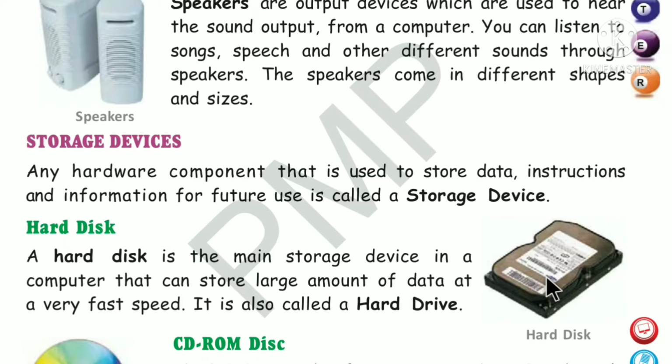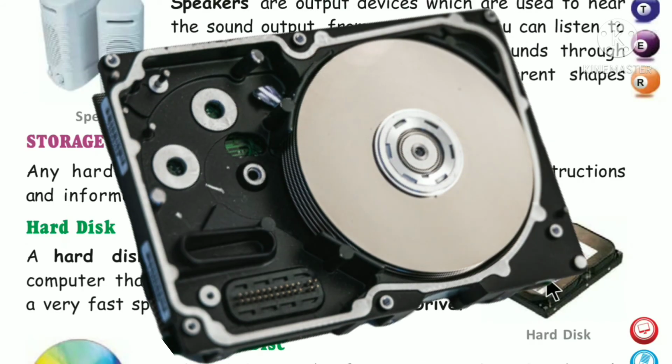इसमें बहुत fast ये store कर सकता है और a large amount of data. Okay, so this is hard disk. It is also called hard drive. This is the picture of hard disk. It can store a large amount of data at very high speed. This is also a hardware.